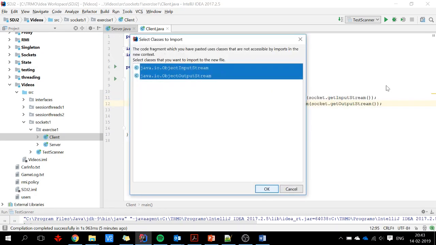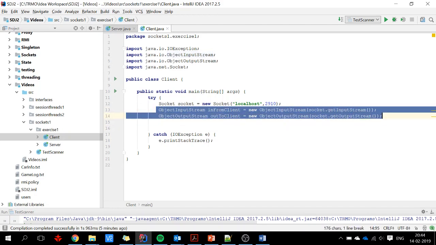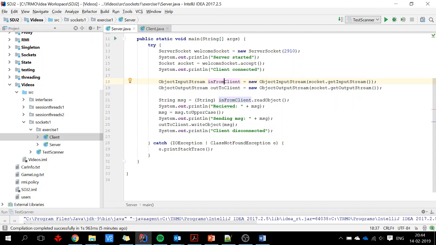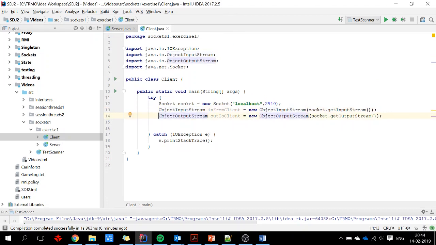Copy this. Okay, and then now there's a bit of a detail here: usually, you have to create them in reverse order. So if on the server I say I want the input stream and then the output stream, then on the client side I need to switch these, so I will create the output stream first.